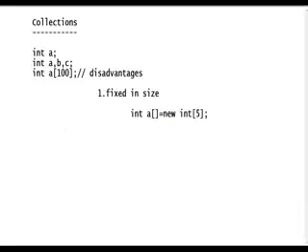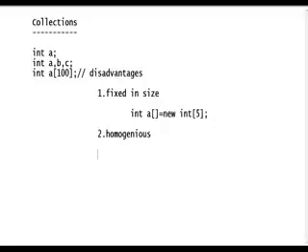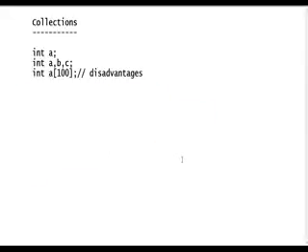The second array disadvantage is that it is homogeneous. It holds the same kind of similar data type elements. That is the second. And also there is no data structure. See, there are no predefined functions in arrays. We cannot implement any functions using arrays. Those are the disadvantages: fixed in size, homogeneous.